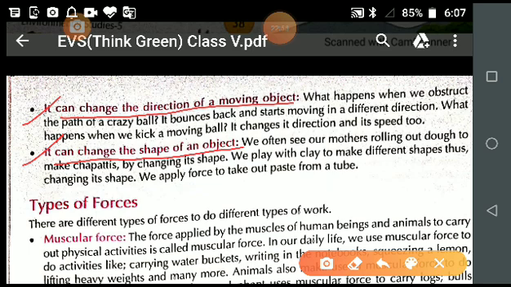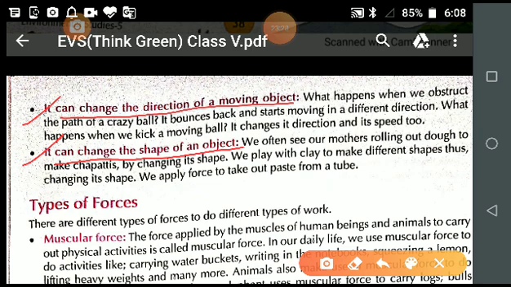So how does a small piece of dough become a big chapati? Because your mother is applying force on that piece. Is it clear? So students, this is the example. Or we play with clay to make different shapes. This is a very new technique which is being followed these days in many schools, clay modeling.